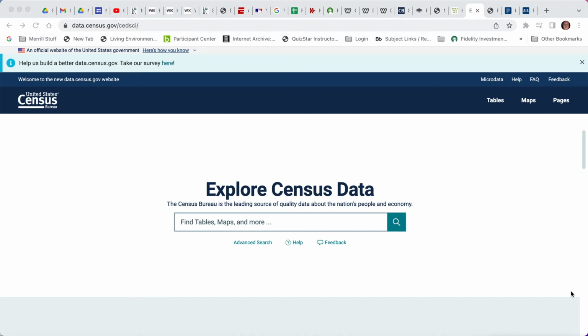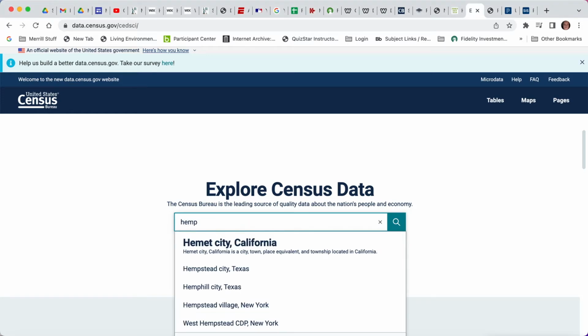I'm going to give you another source for data, but one that is a lot more difficult than Google Trends, and it is the census site. And it could help you get all sorts of data, locally to nationally to the state level, whatever you choose to search. So let's start out typing in Hempstead, and it's actually Hempstead Village that you want.